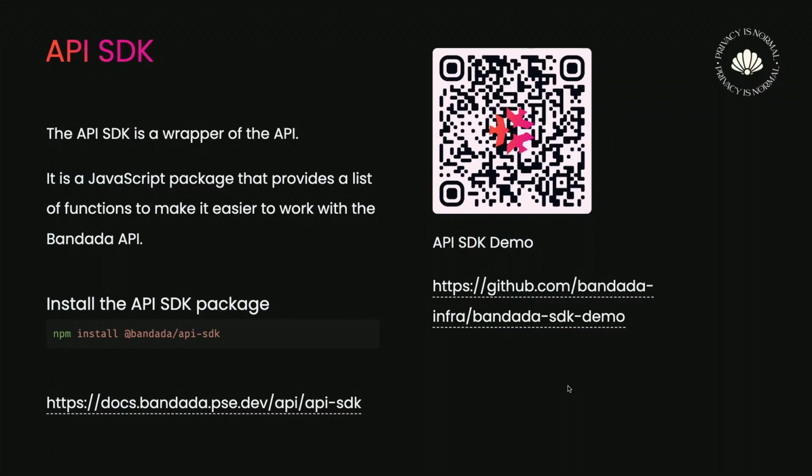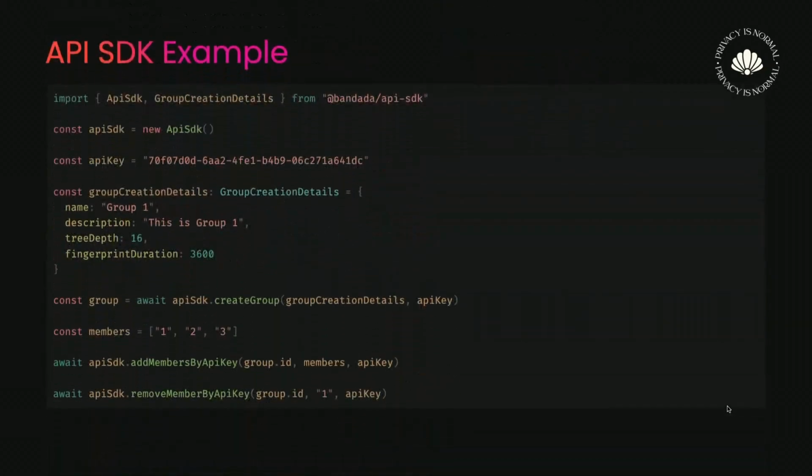Regarding the API SDK, this is a wrapper of the API, and it is a JavaScript package that provides a list of functions to make it easier to work with the Bandada API. Here is the API SDK demo QR code. This is a project with some of the API SDK functions. You can use it and play around with it too. It has the main functions from the API SDK. You can install the package like so, using any package manager you want: npm, yarn, or pnpm. Here is more information in the documentation if you want to check it out.